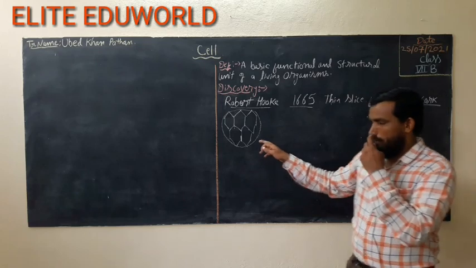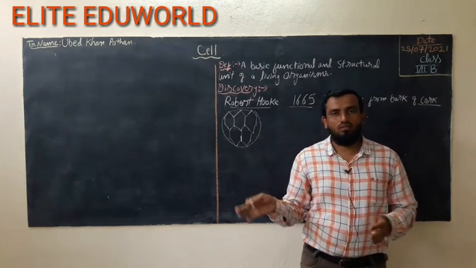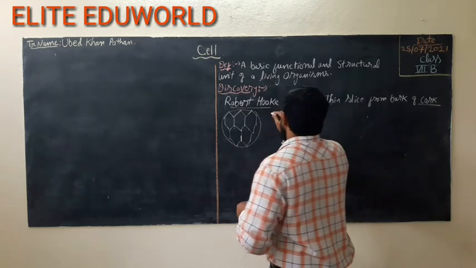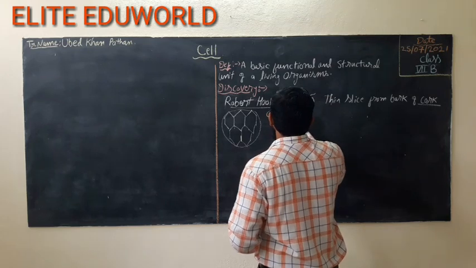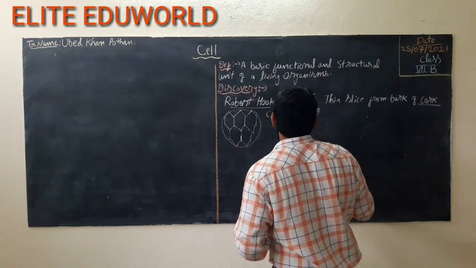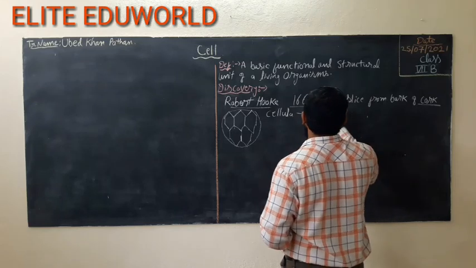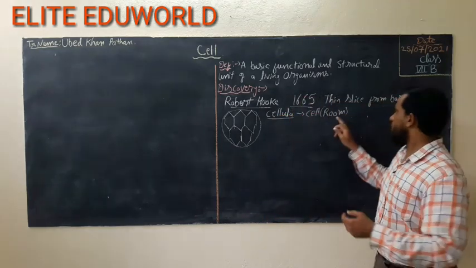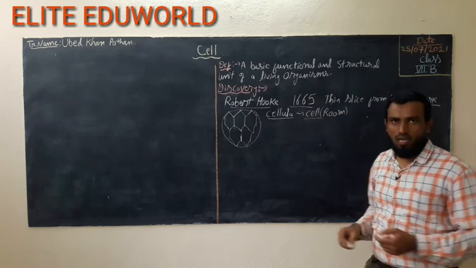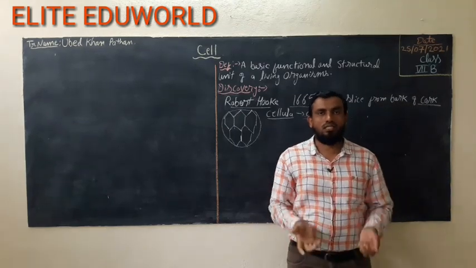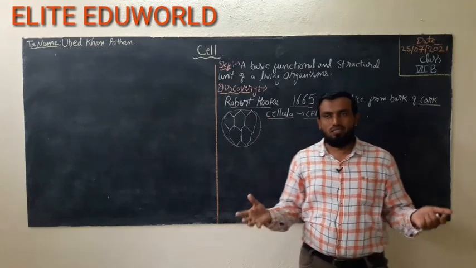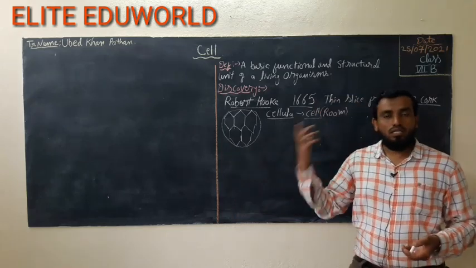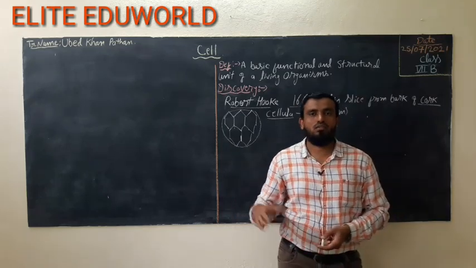Okay students, this was the first time he saw this kind of slide, and this is called the empty honeycomb-like structure. In the Latin language, cellula means cell, and cellula actually means room. In Latin, cellula is used for a room, and that is why he gave the name cell. When we look at this slide for the first time, what comes to our mind? Something like an empty room, an empty honeycomb-like structure, and that is why he gave it the name cell. So this is the discovery of the cell.